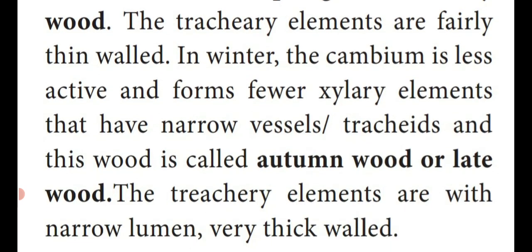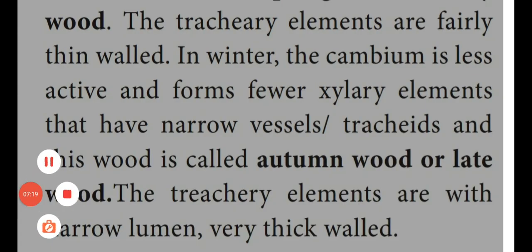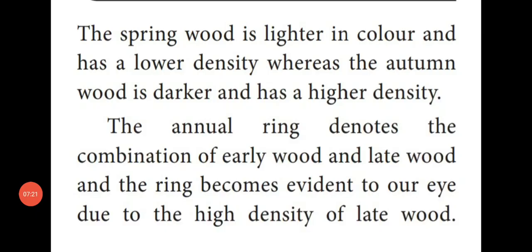The xylem or tracheal elements with narrow lumen contain thick walled cells. See the variation. Spring wood is lighter in color and low density, but autumn wood is darker and high density.